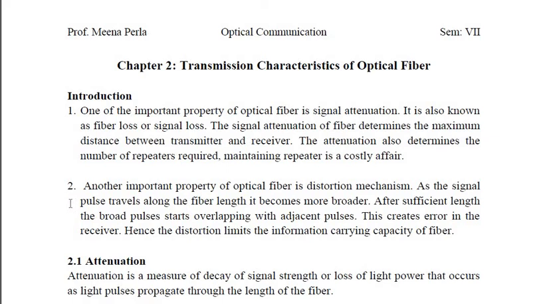Second point says, another important property of optical fiber is the distortion mechanism. As the signal pulses travel along the fiber length, they become broader. After sufficient length, the broad pulses start overlapping with adjacent pulses. This creates errors in the receiver, hence the distortion limits the information carrying capacity of the fiber. So what is this attenuation and dispersion? This is what we are going to see in detail in this module.